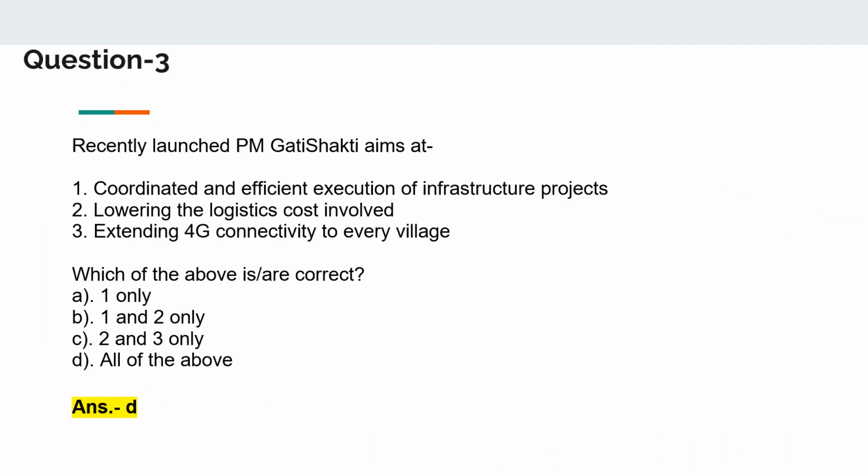The third question was that recently launched PM Gati Shakti aims at 1. Coordinated and efficient execution of infrastructure projects, 2. Lowering the logistics cost involved, and 3. Extending 4G connectivity to every village. Now, which of the above was the correct answer? Your answer was option D, that is all of the above. Now let us see why.